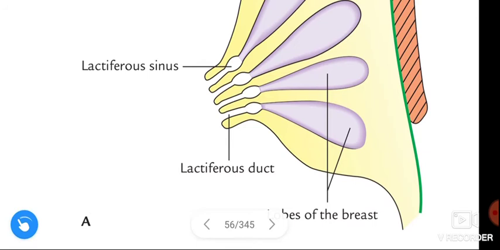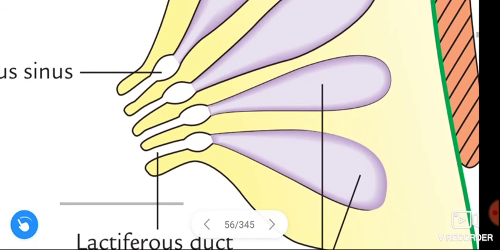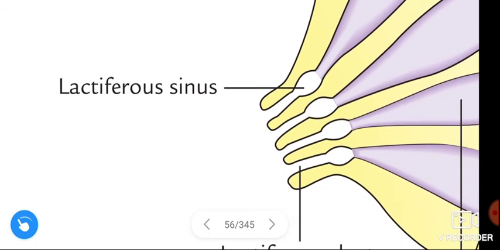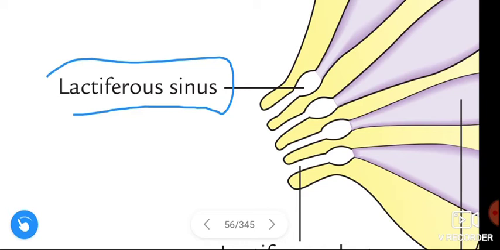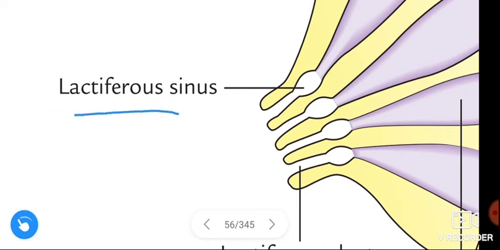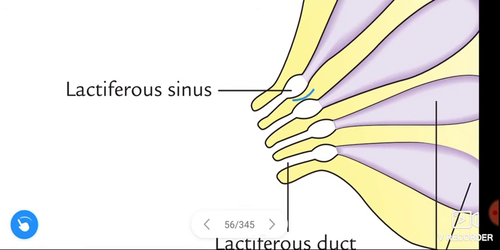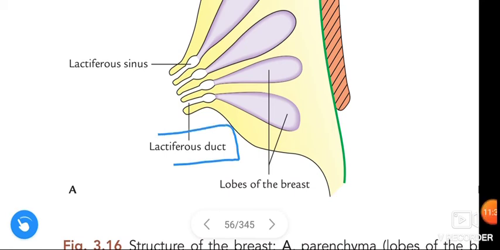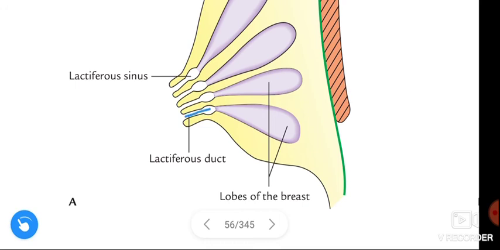Before its termination, each duct expands. We call this extension the lactiferous sinus. This lactiferous sinus serves as a reservoir of milk during lactation. And all the ducts of the lobules converge toward the nipple and its summit.